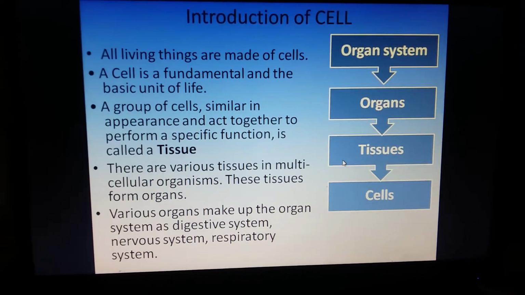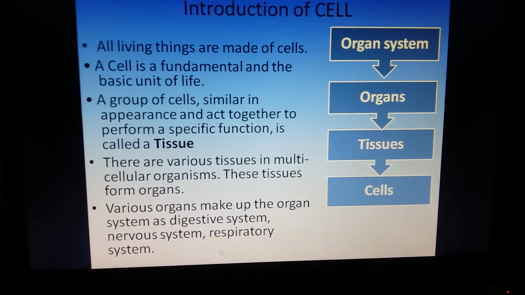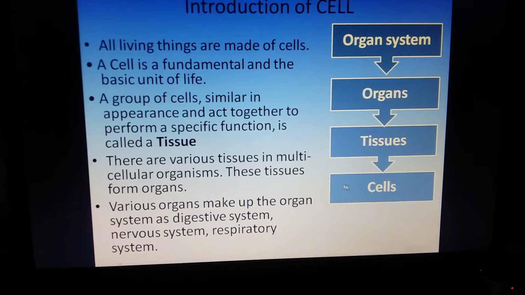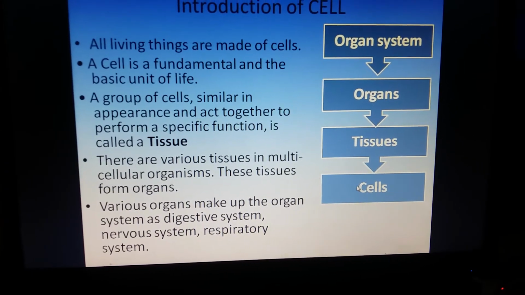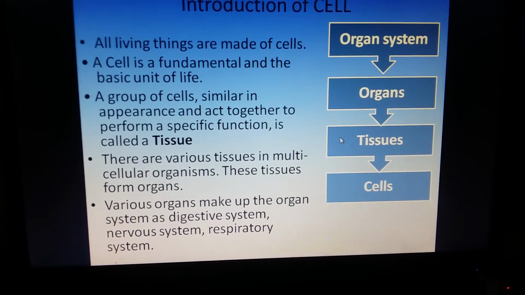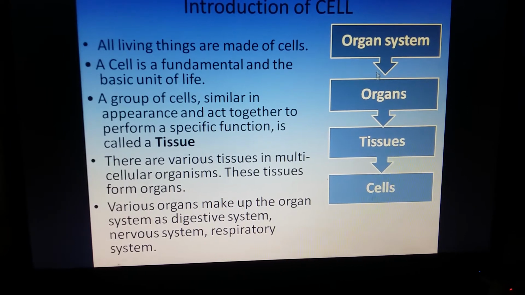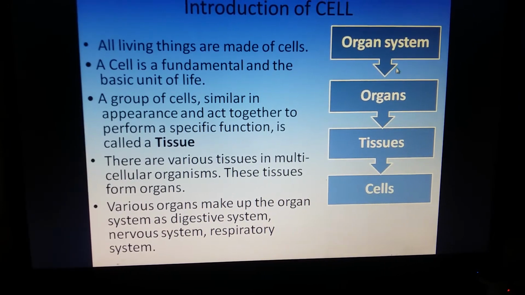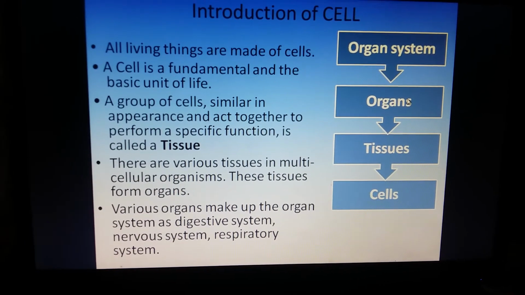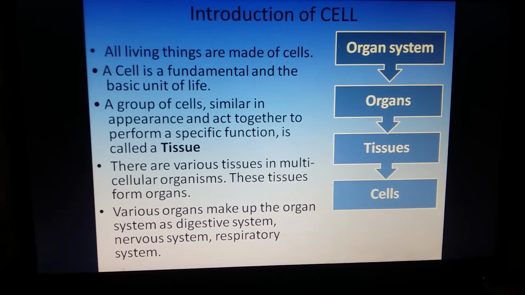So let us see what is a cell. All living beings are made up of cells. Cell is the fundamental and basic unit of life, and when cells of a similar kind, that is, which are similar in appearance and function, come together, they make tissues, and similar tissues make organs, and various organs come together to form organ systems such as respiratory system, nervous system, excretory system, etc. So this is how an organism is made up.